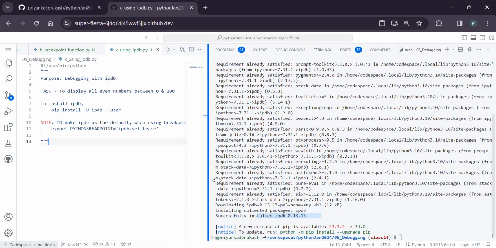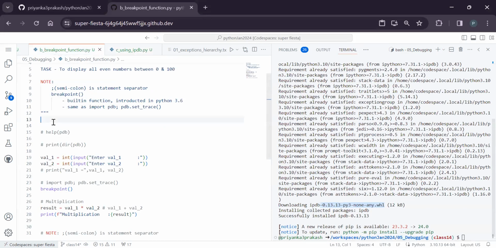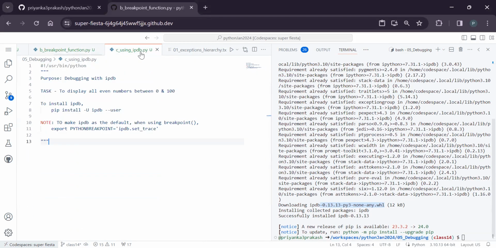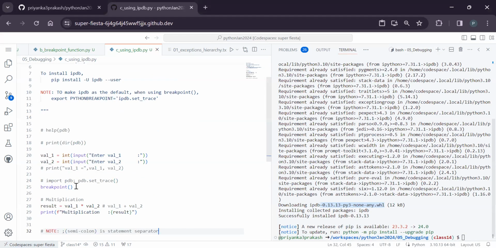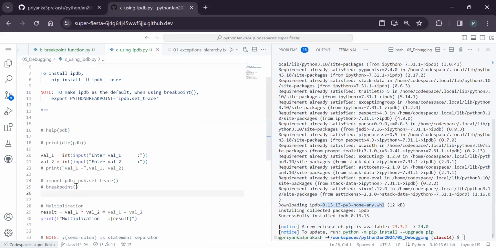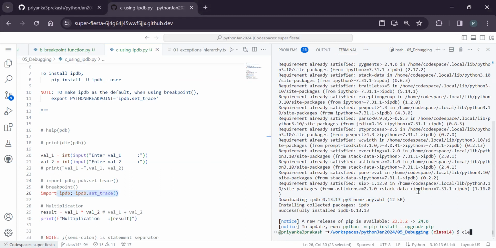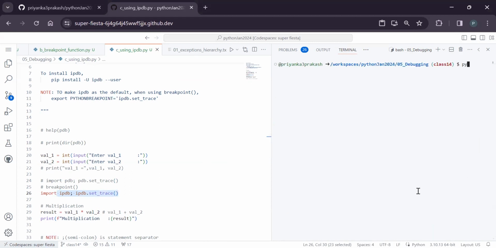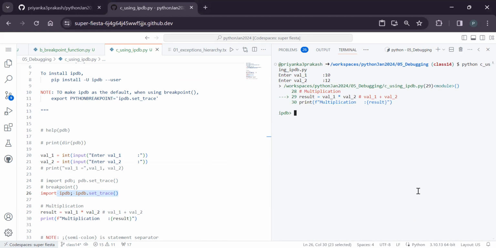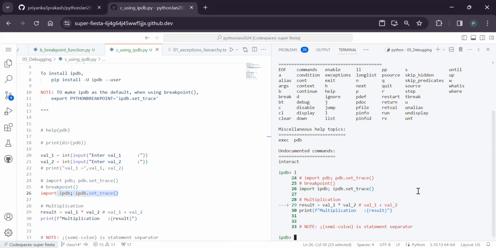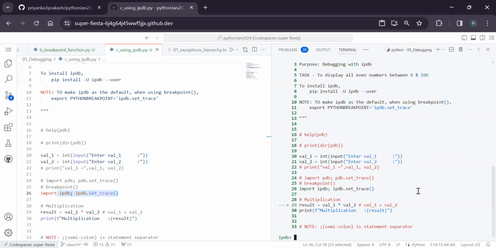Now, by default, if I want to execute this code, let me copy paste the same code into this new one. Now instead of breakpoint, I can use IPDB, meaning I can write ipdb.set_trace, same as PDB. If I execute now, clear, Python so and so. Did you see 10, 12? But this time the UI is slightly better. If I do help, it is better. If I do list, colors are different. So it is more interactive.